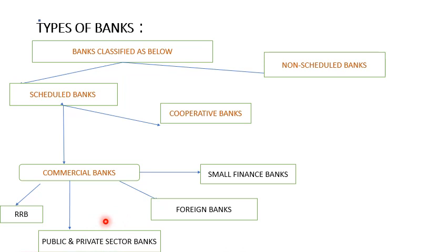Any bank in which the majority of the stake is held by the shareholders of the bank and not by the government is called a private sector bank. For example, among private sector banks, we have ICICI, HDFC, Axis, Bandhan, and so on. As per the current financial year, we have a total of 21 private sector banks. And the oldest private sector bank is Nedungadi Bank, that is NBL Bank.